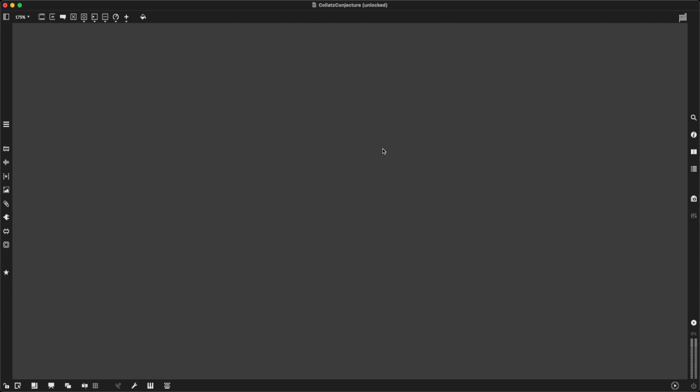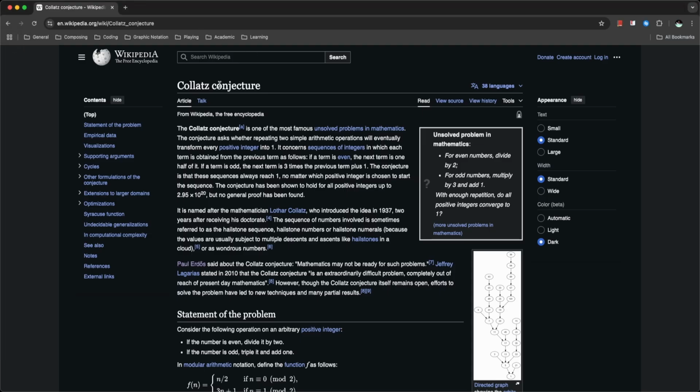Alright, so what we want to do is to understand the Collatz conjecture, implement it or a version of it in Max MSP, and then see which kind of sounds we get from it, and then finally make some music with it. So the first step depends on our understanding of the Collatz conjecture.